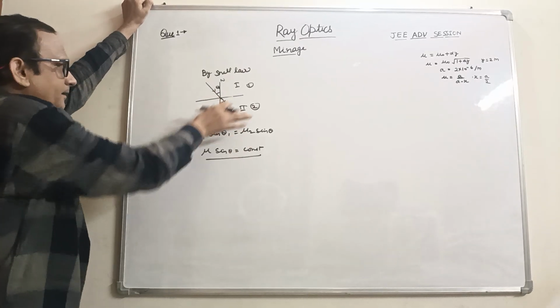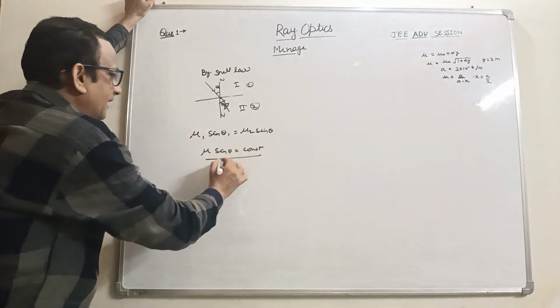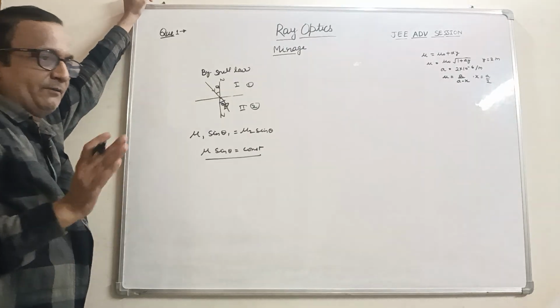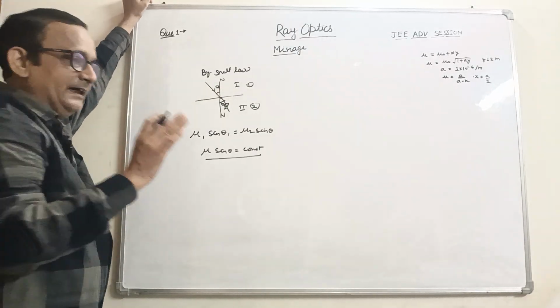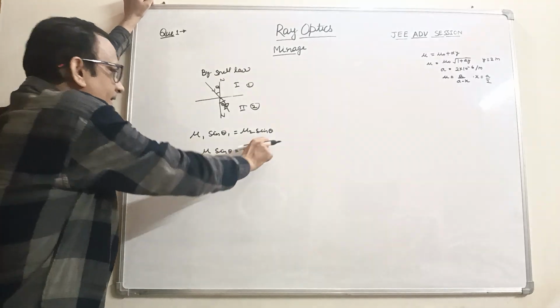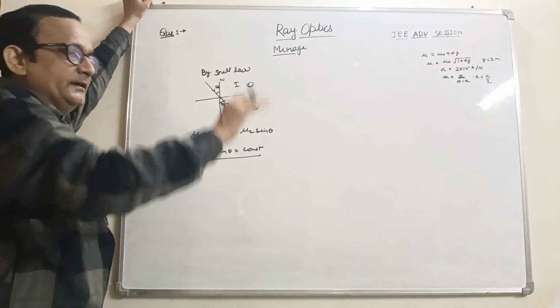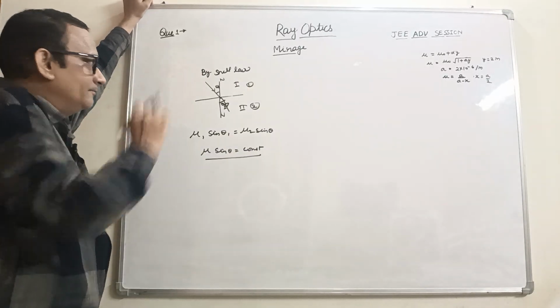The product of refractive index and sin theta is always constant, and we can apply Snell's law at any entry and any exit point. This law is valid wherever the light rays move in the medium.